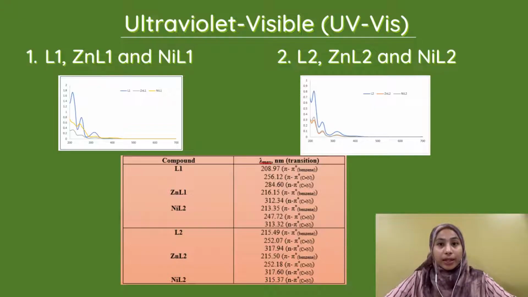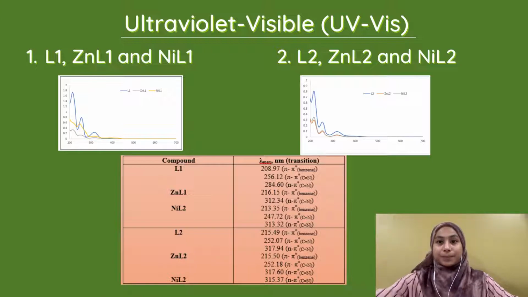For the UV-Vis of L1 and its complexes, they show the electronic transition of the benzene group, pi to pi star, in the range of 208.87 to 216.15 nanometers. The transitions were shifted to the right, also known as bathochromic, where the maximum absorption is transferred to a longer wavelength with less energy. The pi to pi star of the azomethine group is in the range of 247.72 to 256.12 nanometers, whereas the n to pi star of the azomethine group portrays bathochromic shifting to the right, with lower to higher wavelength starting from 284.06 to